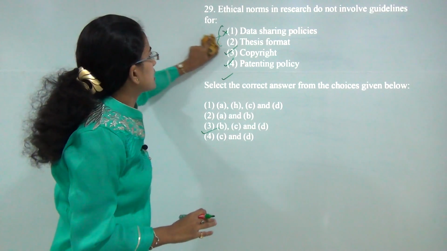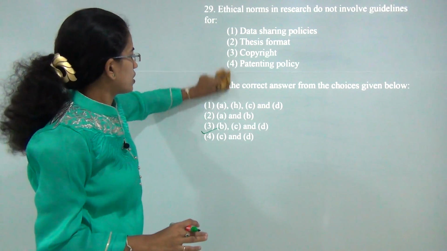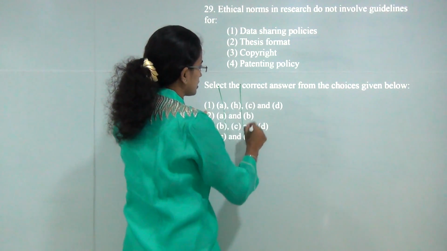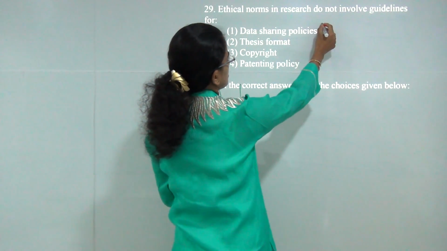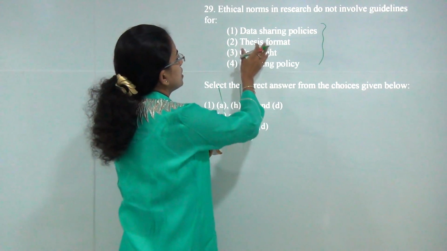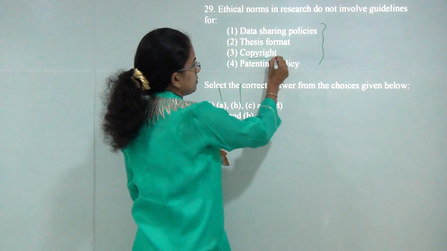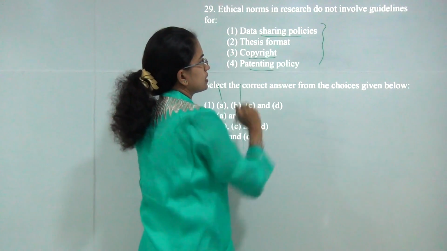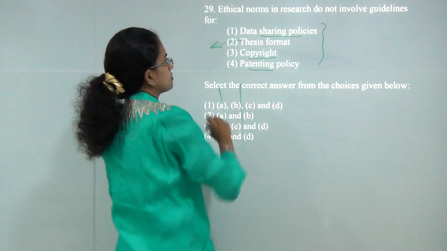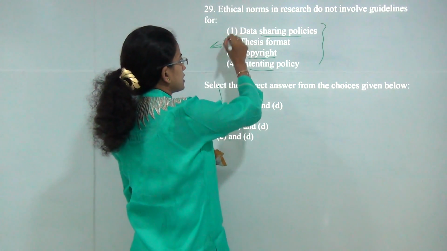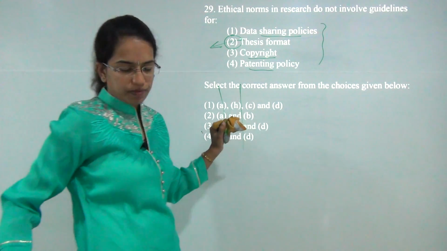Next question. Ethical norms in research do not involve guidelines for, now this has been incorrectly mentioned. So now you have just the question with these choices. The correct one here would be that ethical norms are considered for copyright, patenting and data sharing policies. So the only choice that's incorrect is 2, that is thesis format.